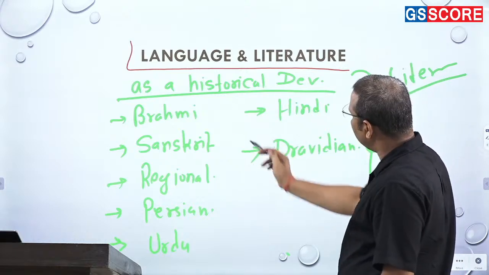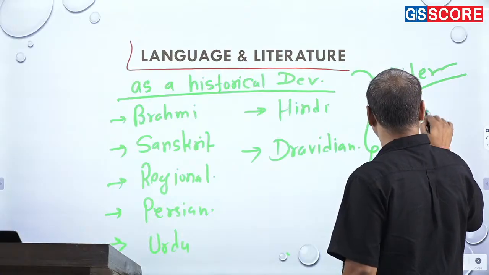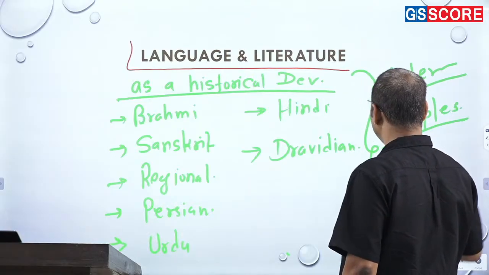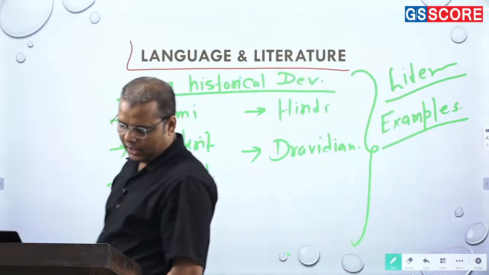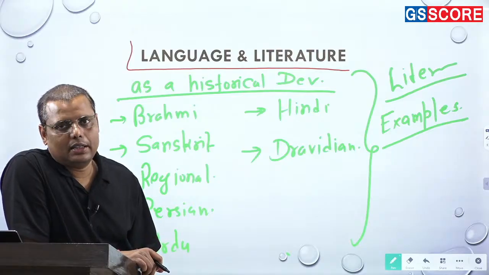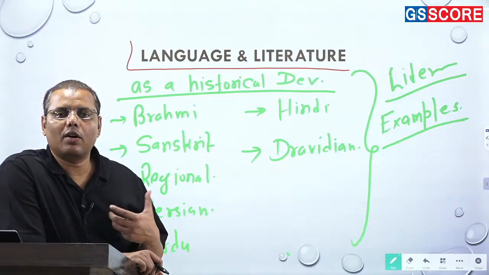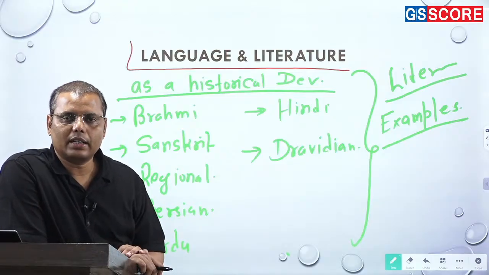And whenever you cover this particular topic, you always go for a good amount of examples. Because without quoting the right examples, somehow you won't be able to write the answer properly in the GS part, right? So if you are doing the Brahmi script, you should see which examples you can quote, okay?